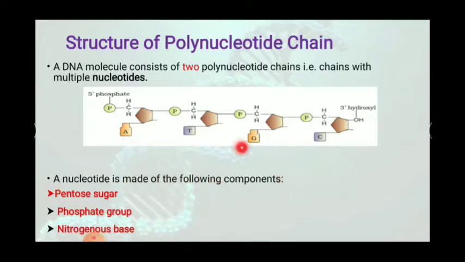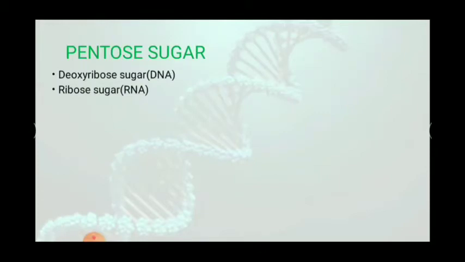You can easily see from this figure that this is one nucleotide, this is another nucleotide, and this is another nucleotide. So many nucleotides are joined together to form a polynucleotide chain. This is a polynucleotide chain, and now we will study it in a more detailed way. First, I have told you the nucleotide consists of pentose sugar. As we have already studied in our class 11 biomolecules chapter, pentose sugars are monosaccharides which consist of 5 carbons.